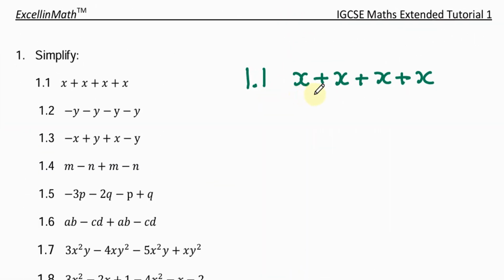So here we are adding x to itself 4 times. So we have a total number then of 4 x's. So x plus x plus x plus x will give us 4x.